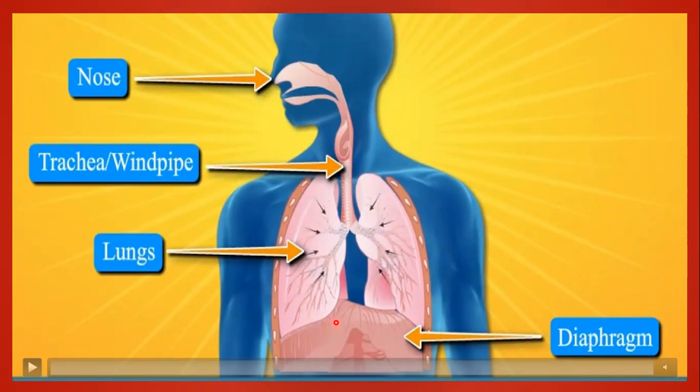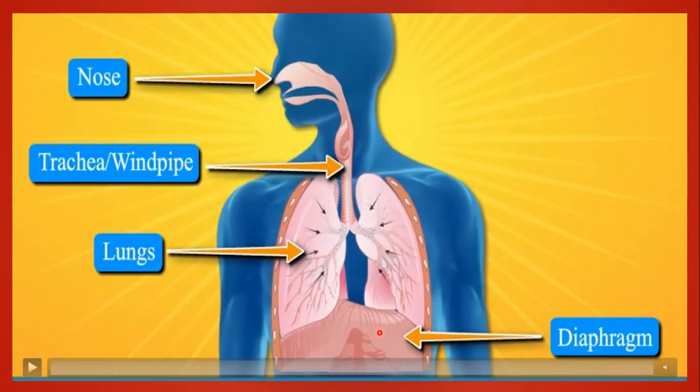Now, here this is the diaphragm. Now, what is a diaphragm? A diaphragm is a flexible sheet. It is a flexible sheet. It is situated below the lungs. It gives comfort to the lungs.